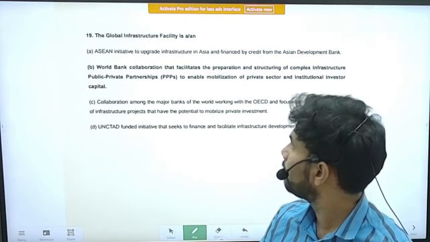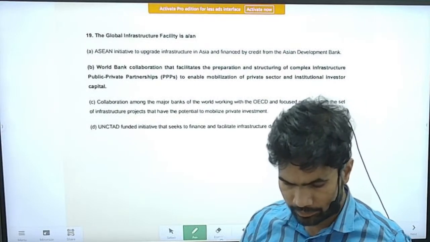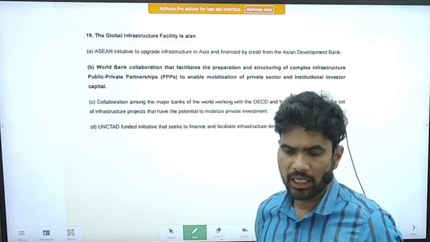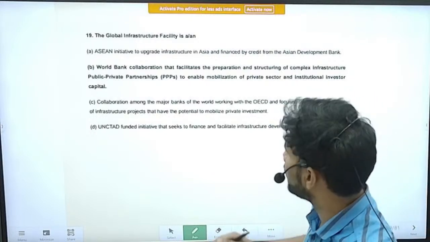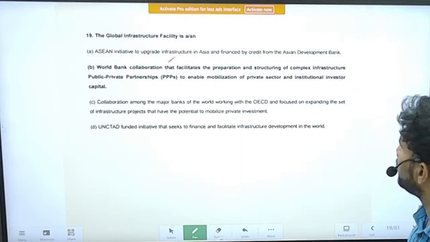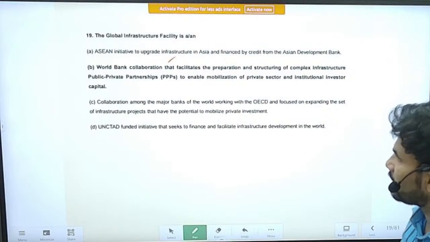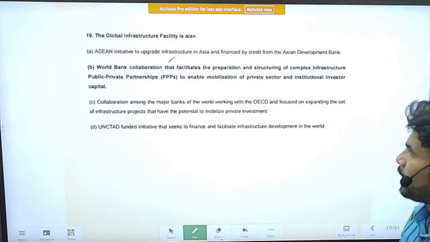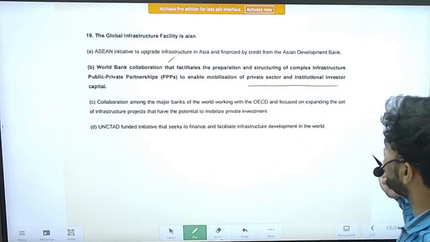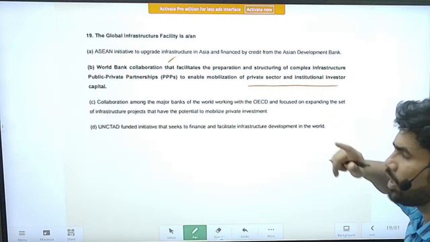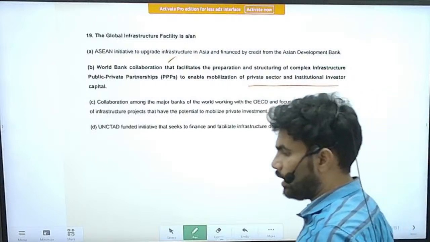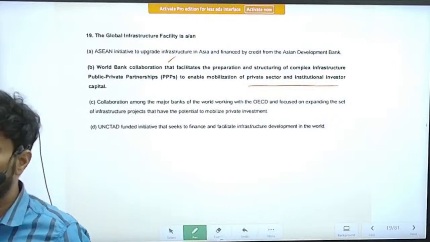Question number 19. The question is: the Global Infrastructure Facility is a or an... So directly it is about the World Bank collaboration that facilitates the preparation and structuring of complex infrastructure PPPs, public-private partnerships, to enable mobilization of private sector and institutional investor capital. So something related to that one.